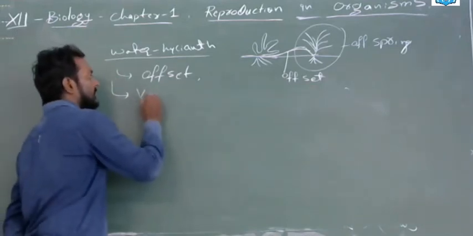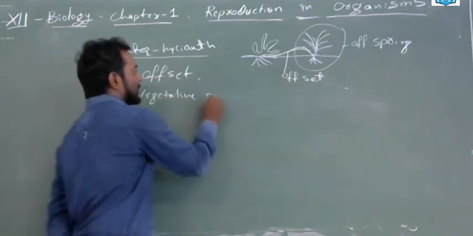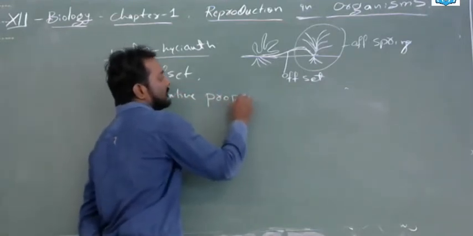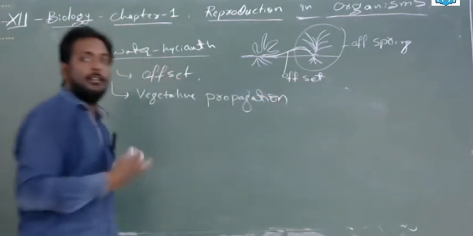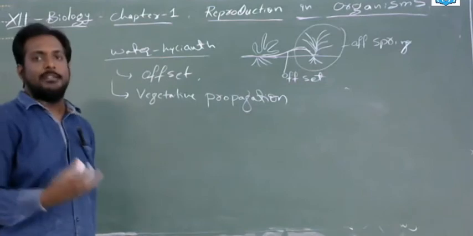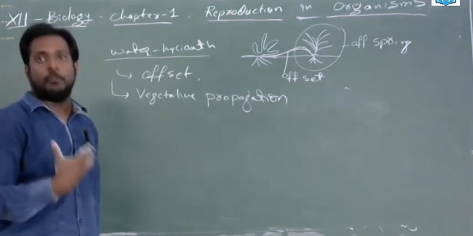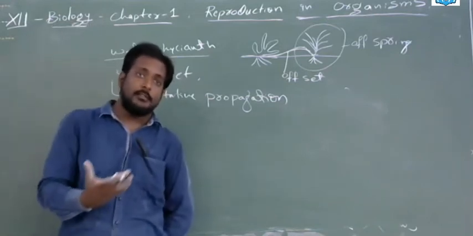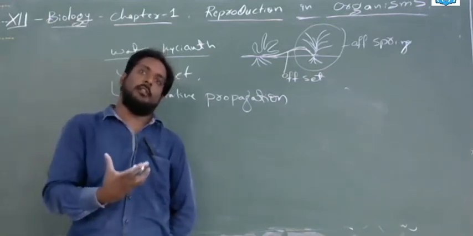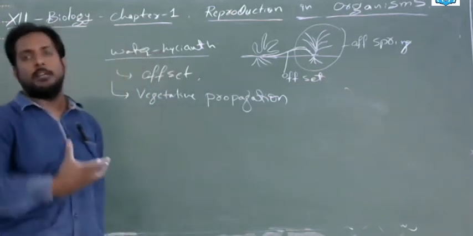Another thing is vegetative propagation. The reason behind its growth: in general, all plants need a particular age and the maturity of the reproductive parts like flowers, pollen grains, anthers, ovules, and the stigma. All this should become mature.